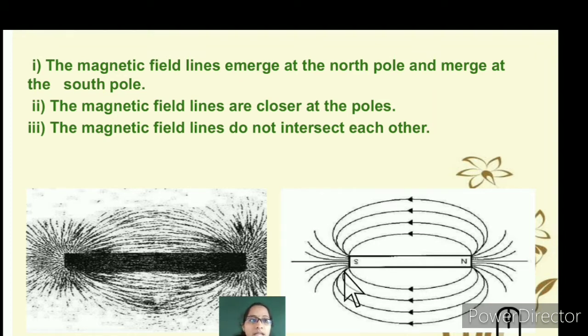You can see that these poles are very near to each other. The magnetic field lines are very close to the poles, and another characteristic is that they do not intersect with each other. You can see that there are different lines here. They do not intersect with each other.